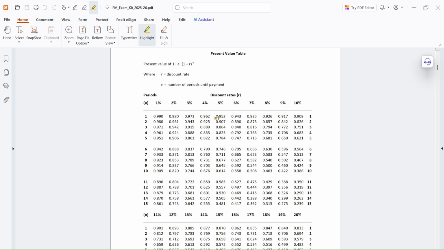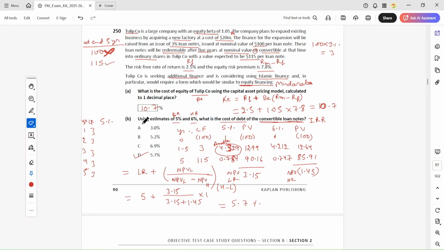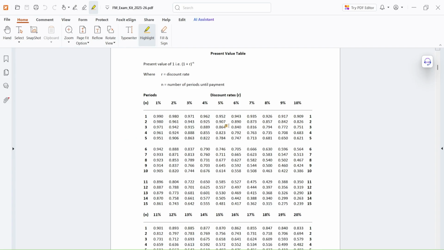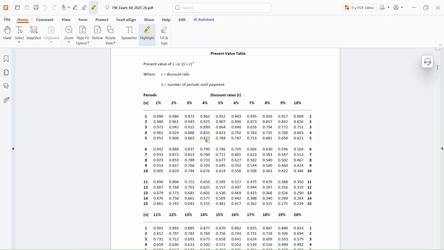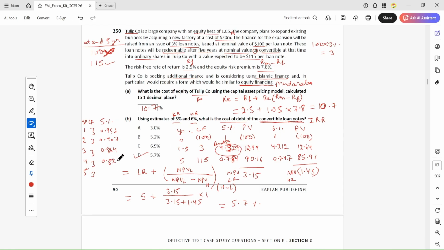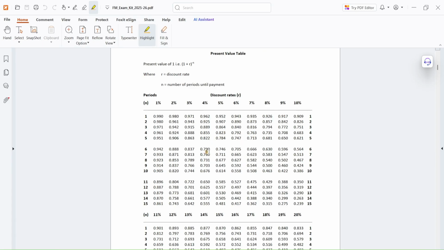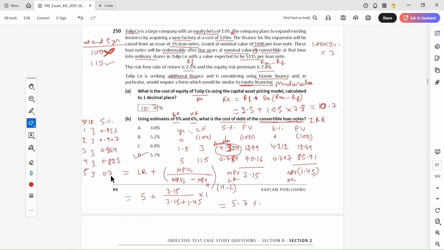Actually I have to write it: 0.925, 0.952, 925, 907, 907, 864, 864, 823, 784. Okay, when you multiply this with this, and you total this, when you add this amount, then you will get the same answer of 12.99 here.